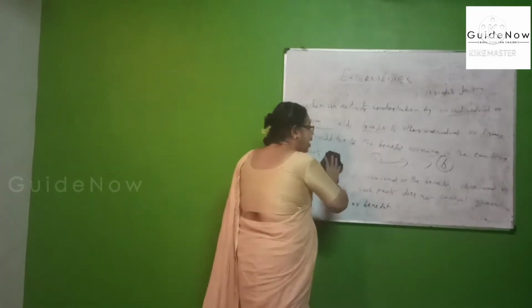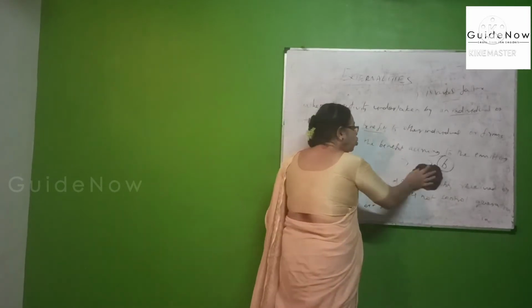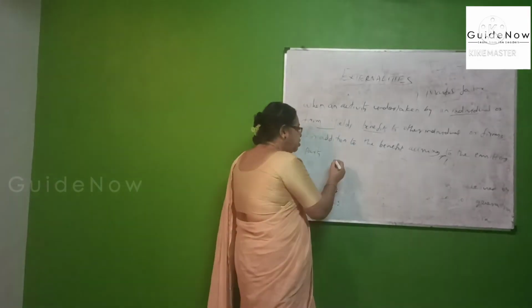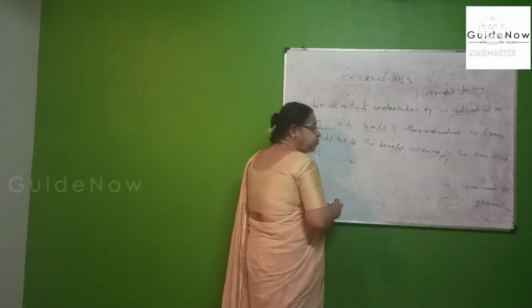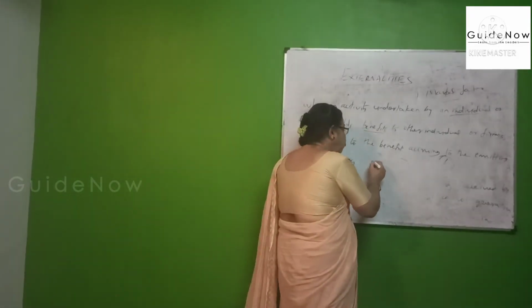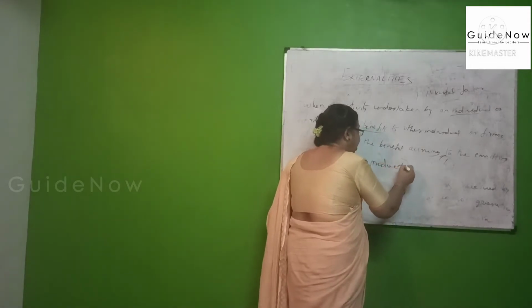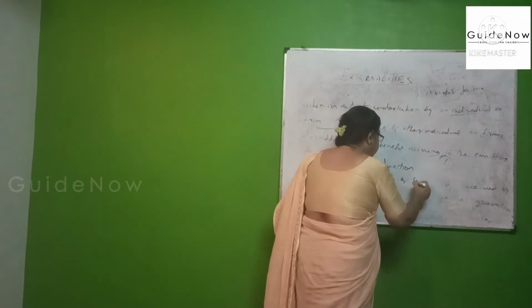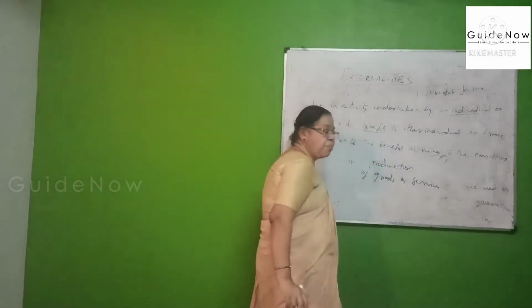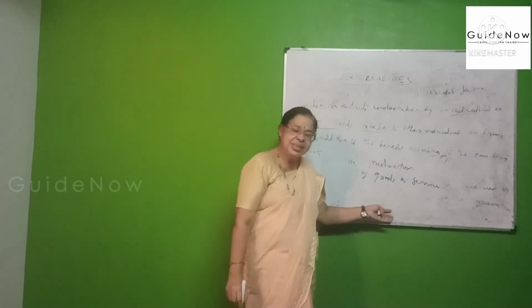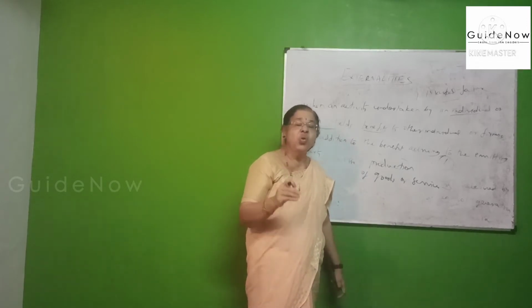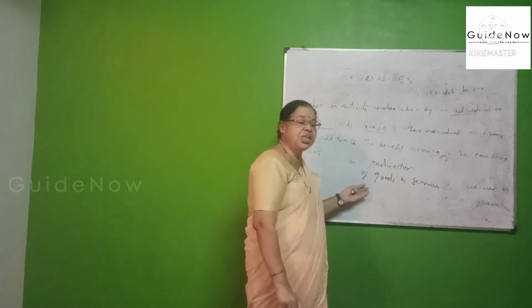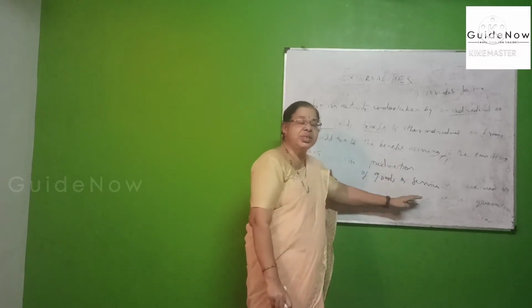Externality mainly arises from the production of goods and services. It refers to the production or consumption of goods or services.